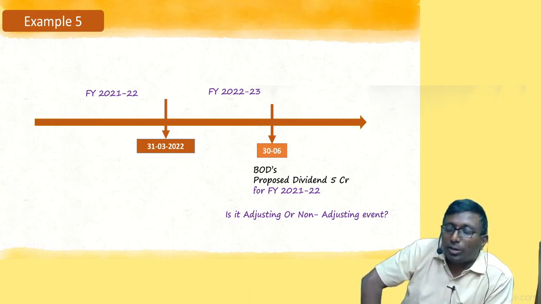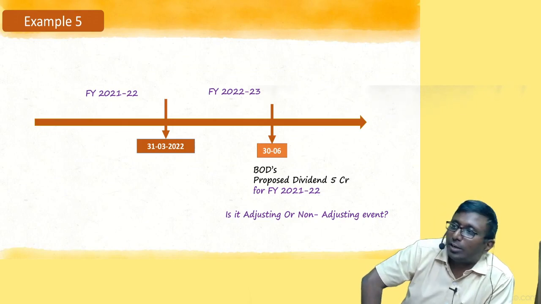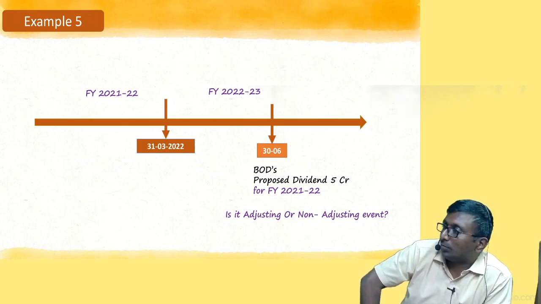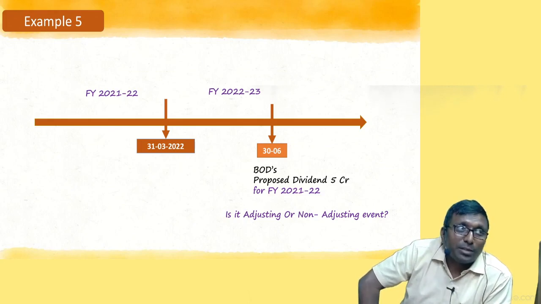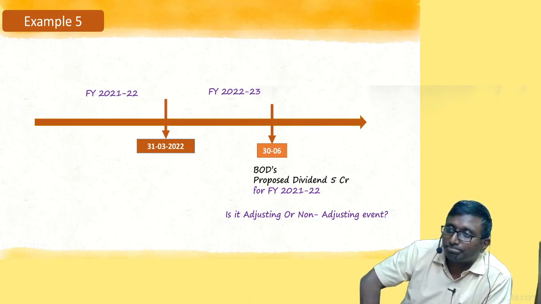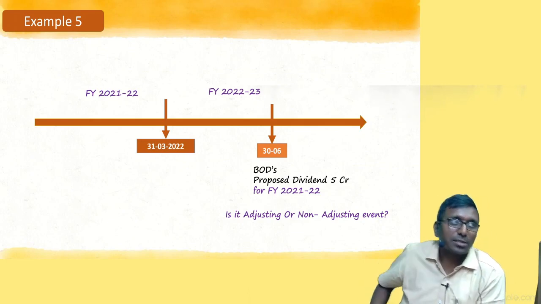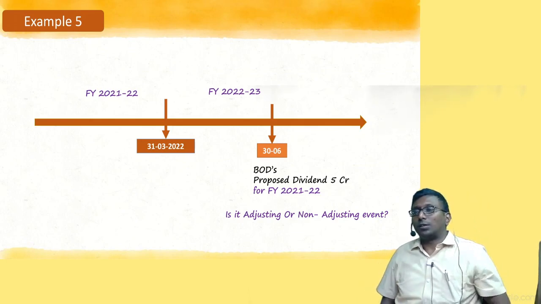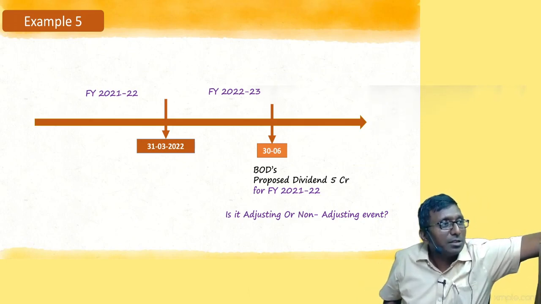Retained earnings account debit to dividend payable. Excellent. Perfectly all right. So now the question is: shall I record this entry now on 31st March, or 30th June? You think and answer. 30th June, 31st March, that is what I am asking.